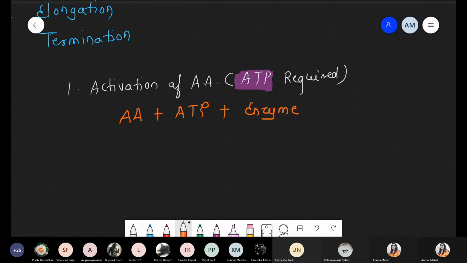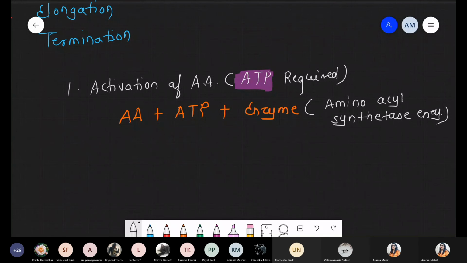I am writing the name of this enzyme: amino acyl synthetase.